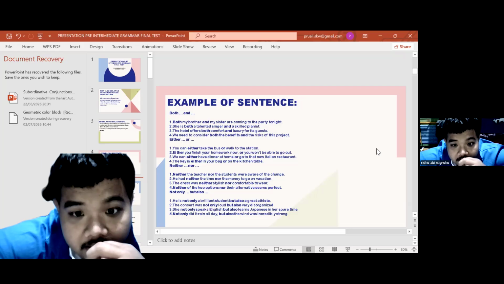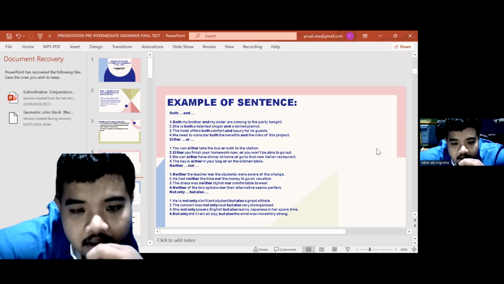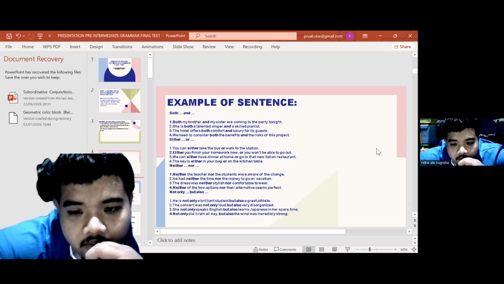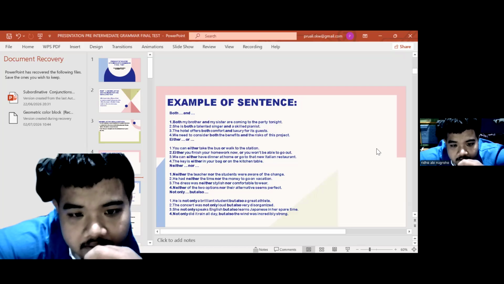Neither nor. Neither the teacher nor the student was aware of the change. Number two, he had neither the time nor the money to go on vacation. Three, the dress was neither stylish nor comfortable to wear. Number four, neither of the two options nor their alternative seems perfect.